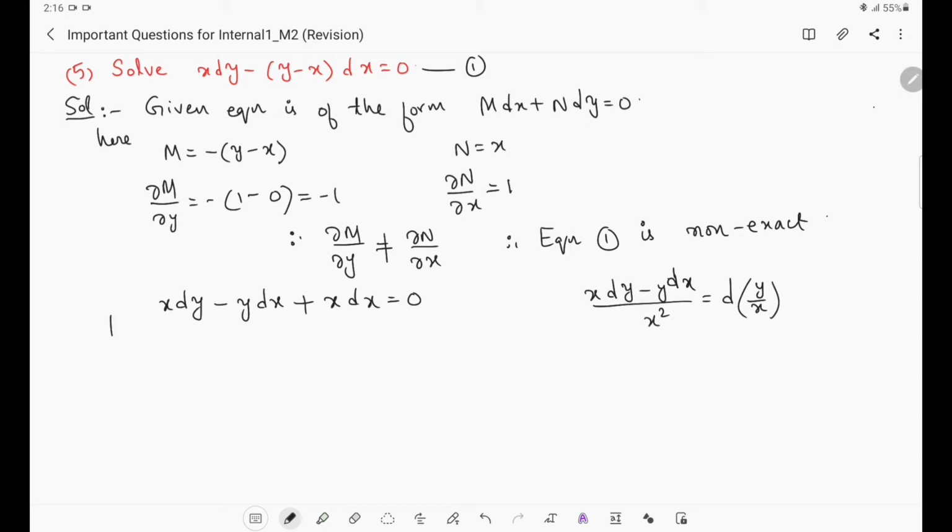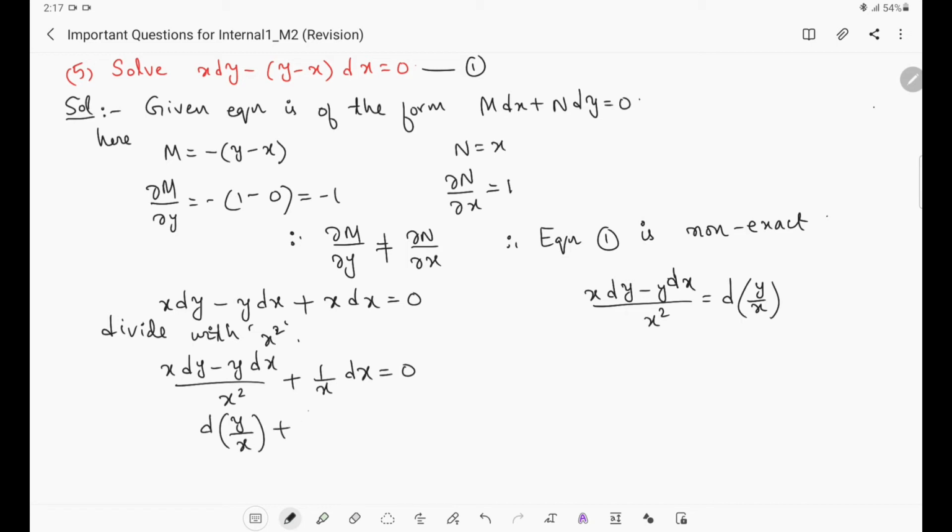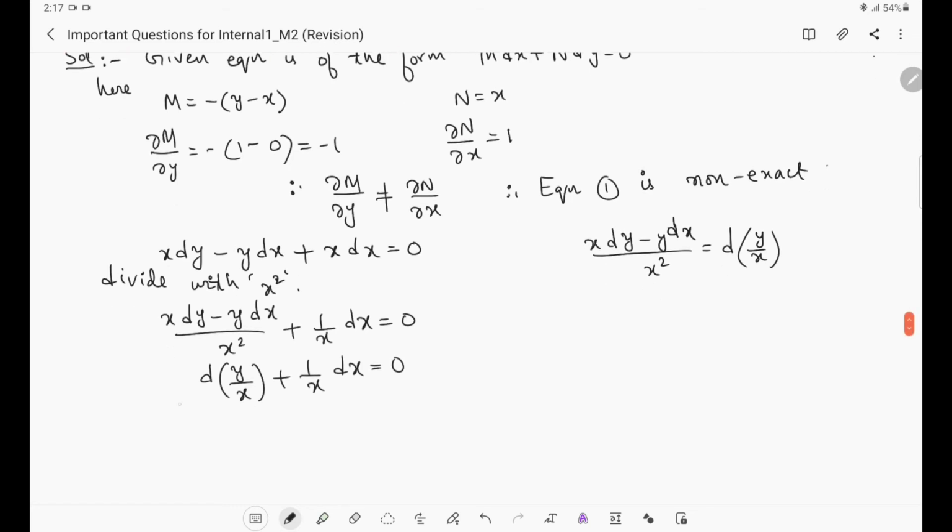So divide with x square. What we will get here: (x dy minus y dx) by x square plus, here, x by x square is nothing but 1 by x, into dx, equal to 0. Now this complete first term can be written as d of (y by x), plus 1 by x dx, equal to 0.